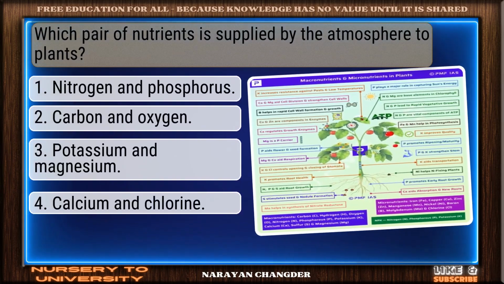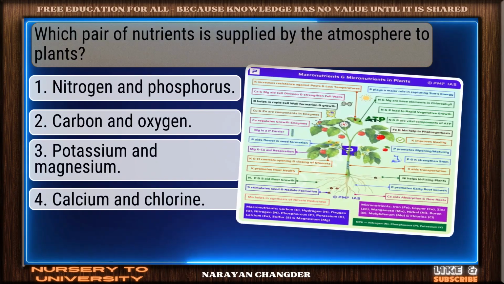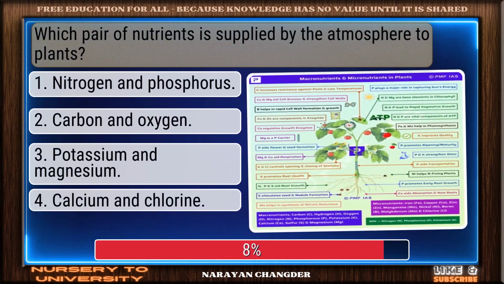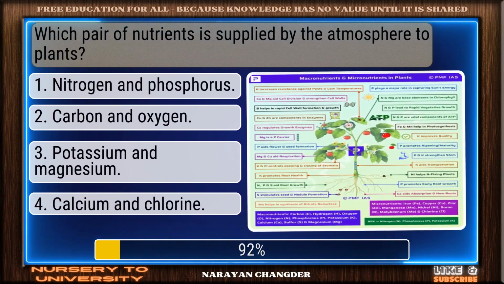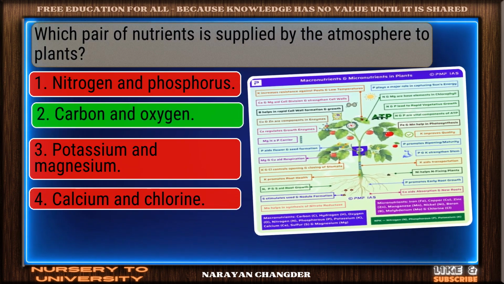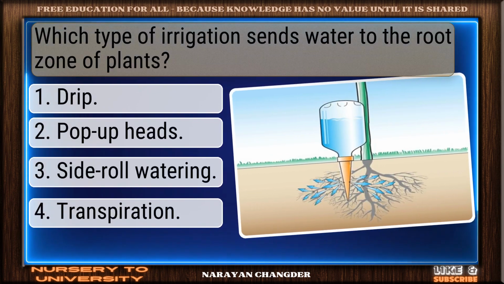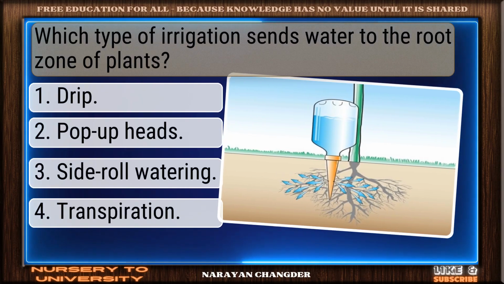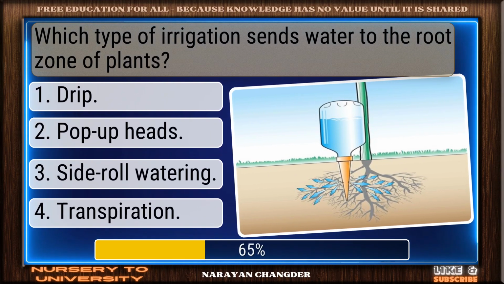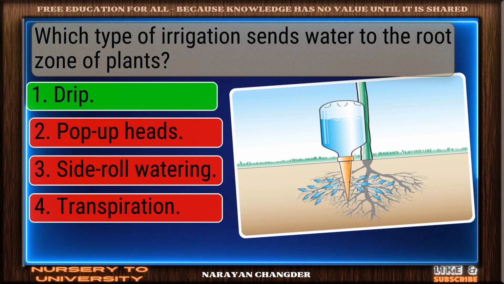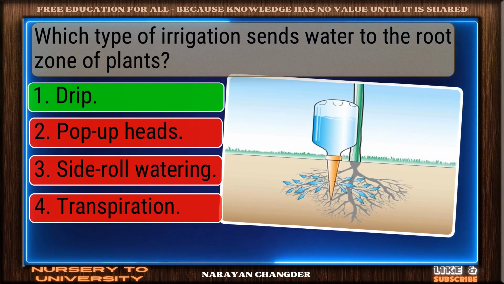Question number 50. Which pair of nutrients is supplied by the atmosphere to plants? Well done. Carbon and oxygen is the right choice. Question number 51. Which type of irrigation sends water to the root zone of plants? Smart pick. Drip is the correct choice.